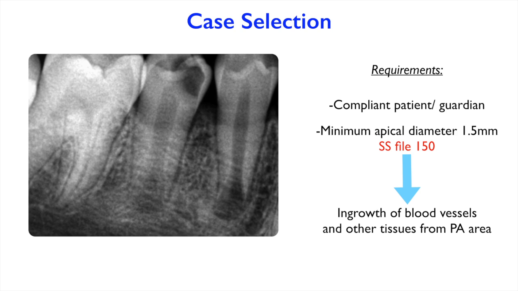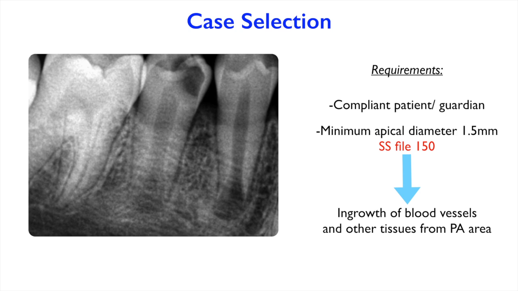So first and foremost, before we start adventuring ourselves into these procedures, we need to make sure that we are selecting a good case to receive that kind of procedure. And a good case always starts with a good patient. We need to make sure that we have a compliant patient and/or guardian, because this procedure will usually take more than one visit, usually 2 visits, sometimes 3, and we need to keep a long-term follow-up on this case to make sure that it's working.